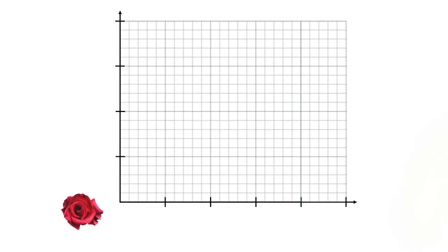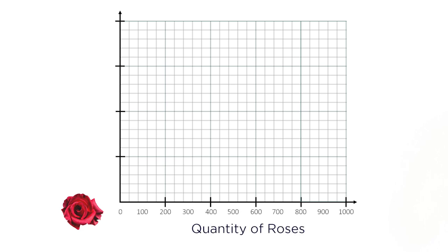This type of supply and demand graph is one we'll come back to often. These are some of the most important graphs to master for success on the AP exam. On the x-axis, or horizontal axis, we have the quantity of roses produced in the market. In this case, there could be 0 roses produced, or 100 roses produced, or 200 roses produced, and so on. On the y-axis, or vertical axis, we have the price of roses in the market. In this case, the price could be $0 per rose, or $1 per rose, or $2 per rose, and so on.